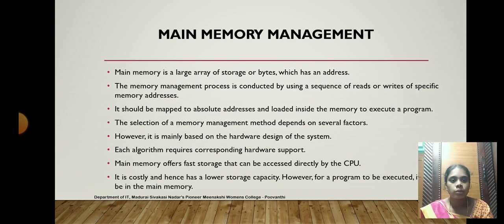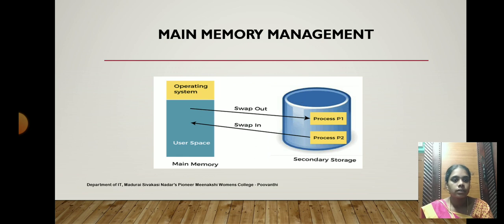The selection of a memory management method depends on several factors, mainly the hardware design of the system. Each algorithm requires corresponding hardware support. Main memory offers fast storage that can be accessed directly by the CPU. It is costly and has a lower storage capacity, but without main memory we can't execute a process. Here there is a pictorial representation.